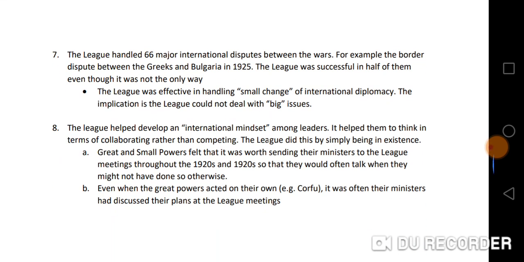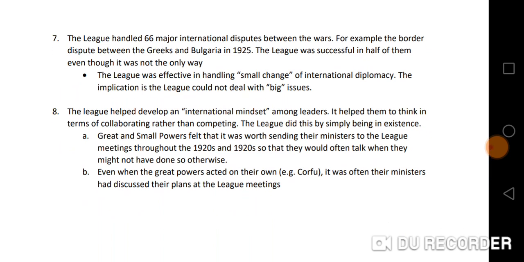So we'll go to number 7 of the achievements of the League. And so the League handled 66 major international disputes between the First and Second World War. And one of these was the border dispute between the Greeks and Bulgarians in 1925. So the League was successful in half of the disputes that it settled, even though that was not the only way. And we see that the League was effective in handling small change of international diplomacy. The implication is that the League could not deal with big issues.